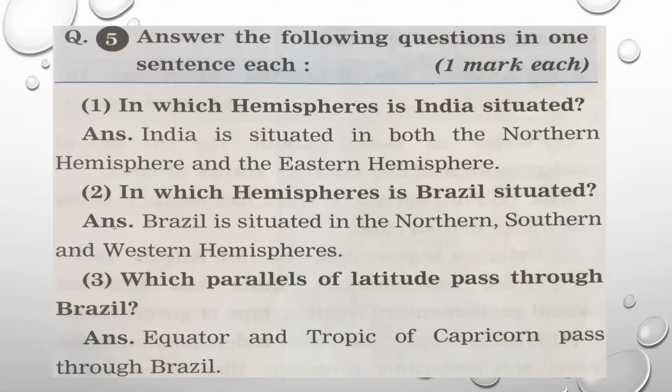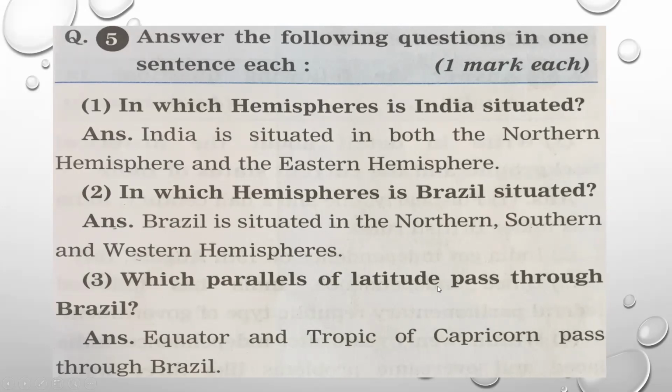Answer the following questions in one sentence each. Such type of questions are asked in the exam and each answer carries 1 mark. So you are supposed to write the answers in 2 to 3 sentences. In which hemispheres is India situated? Just now we have discussed India is situated in both northern hemisphere and it is towards the eastern hemisphere, means east direction. In which hemispheres is Brazil situated? Brazil is situated in the northern, southern, and western hemisphere because it is spread out in the different hemispheres.